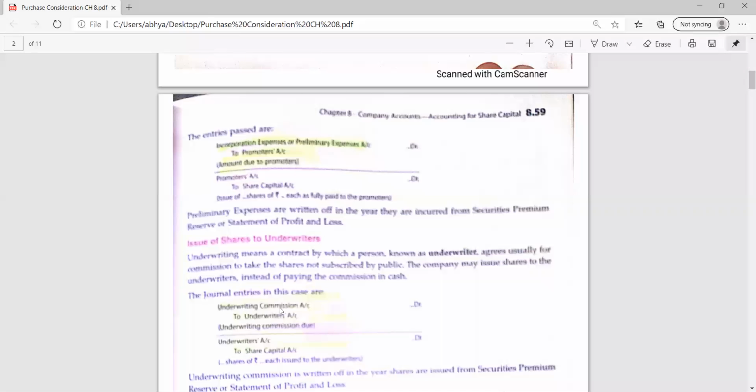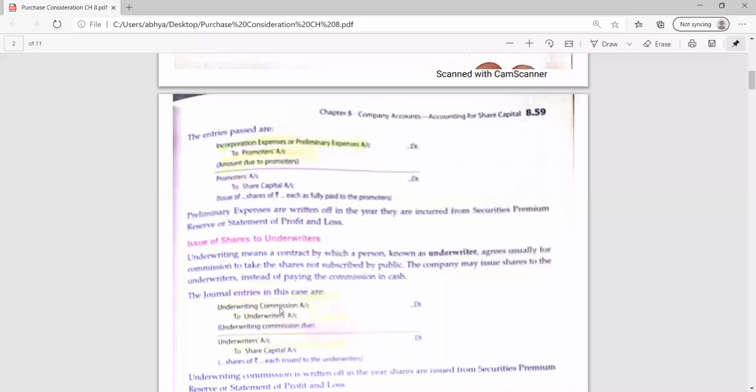Instead of paying them commission in cash, the company can give them commission in the form of shares. The company may have a contract with the underwriters that after your services we will issue you shares instead of giving cash.